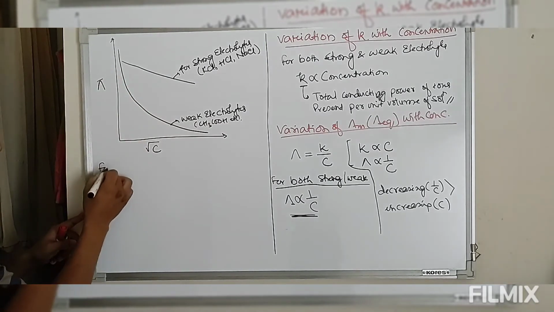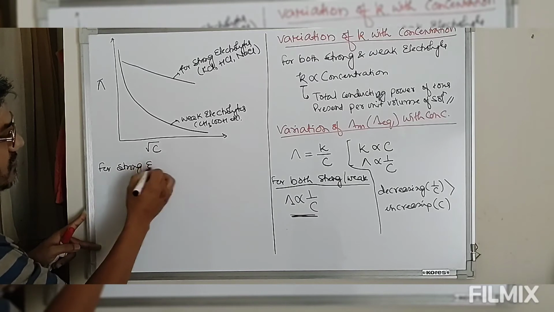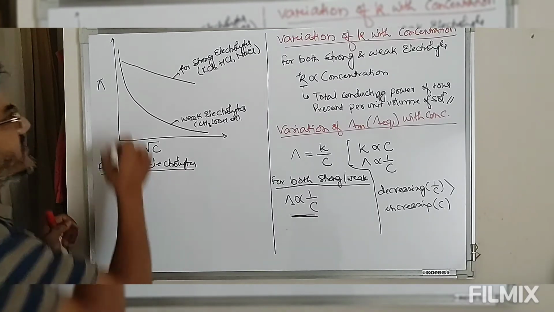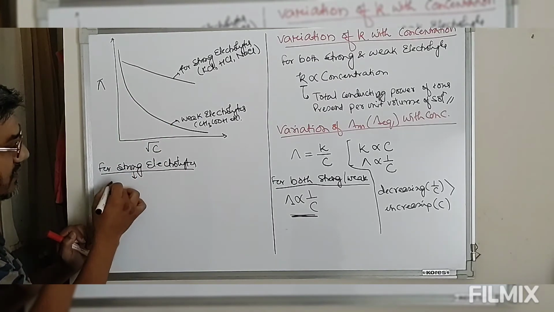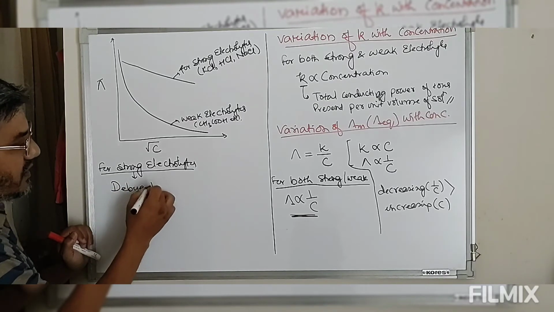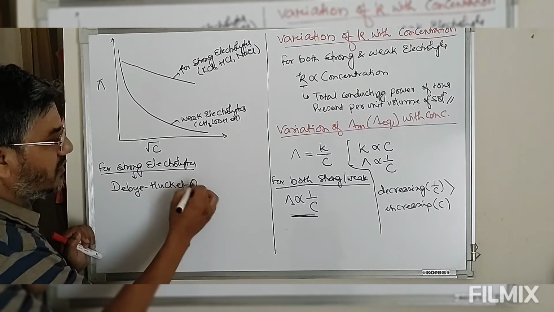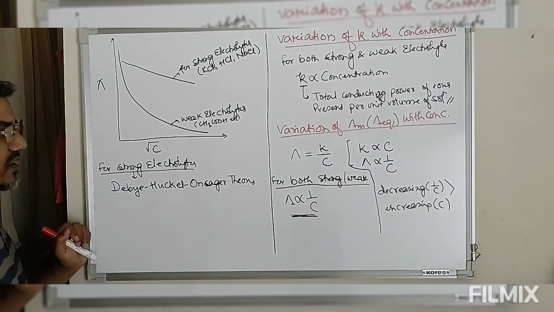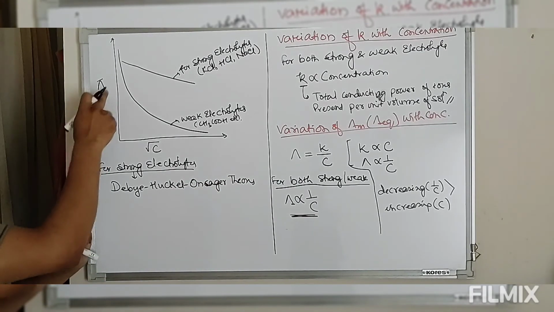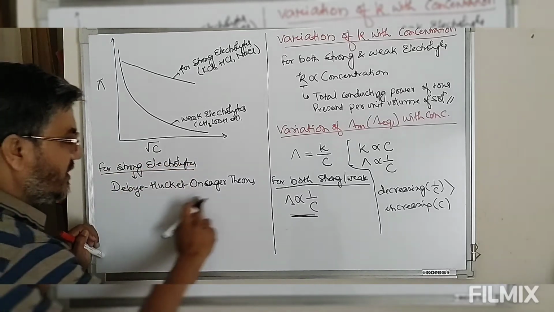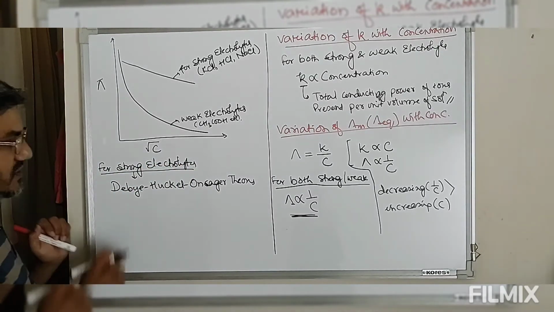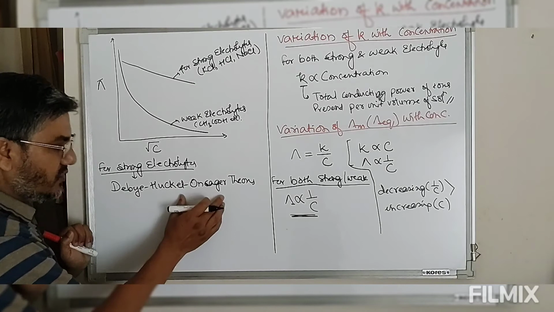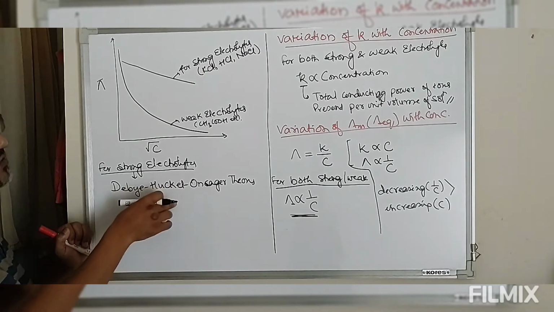Now for strong electrolytes, the variation is explained by a theory known as Debye-Huckel-Onsager theory. So variation of conductance with concentration of strong electrolytes is explained by Debye-Huckel-Onsager theory. Now this theory is out of our syllabus. We are not going to focus on this theory. We'll just use the equation to define this.